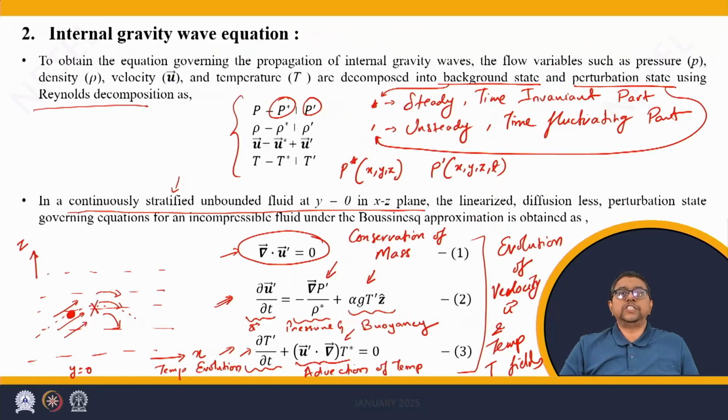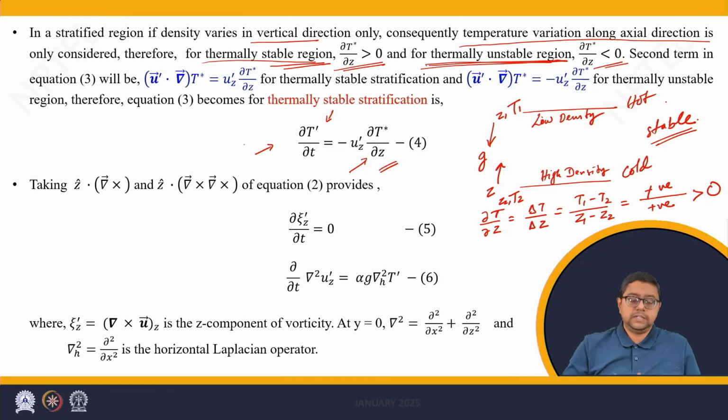Now, for the equation number 2 as shown here, we are going to perform two operations that are given by these operators. The first operator is z dot curl.